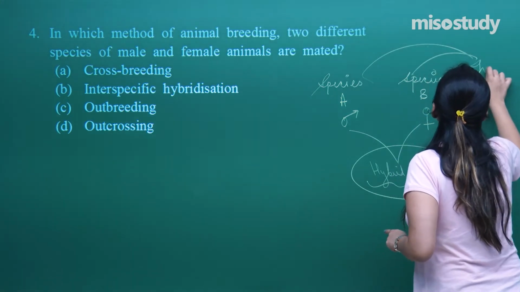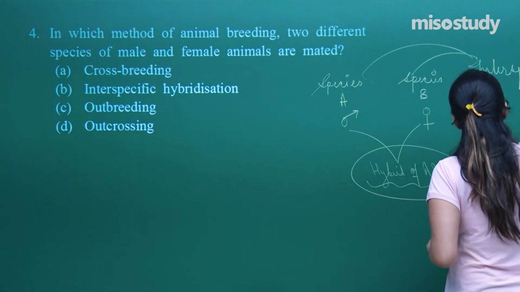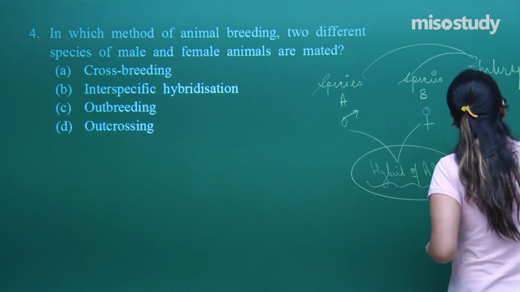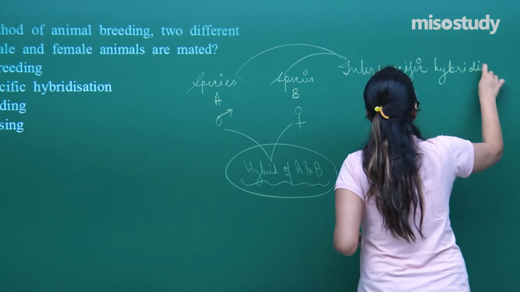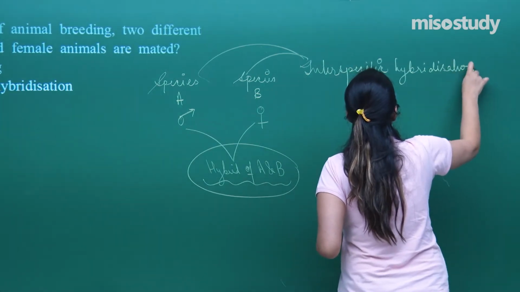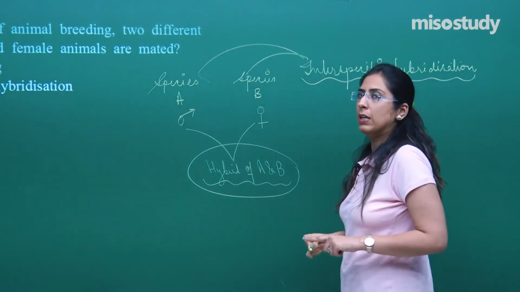That is called interspecific hybridization, that means between members of two different species.